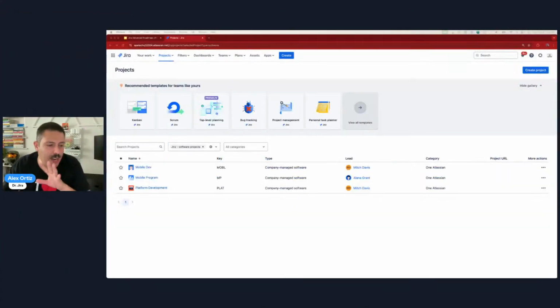Disclaimer number two: if you're in the cloud, which I'm hoping you are, this is a Jira Premium or Enterprise only feature. If you're on the free or standard versions of Jira Cloud, you will not be able to do what I'm about to show you. We're going to be taking advantage of the Plans feature of Jira, but it's only for Premium or Enterprise customers. In the chat, if you're trying to follow along and you're like, hey, Alex, this button doesn't work for me, that's what's going on. So let's jump into it.